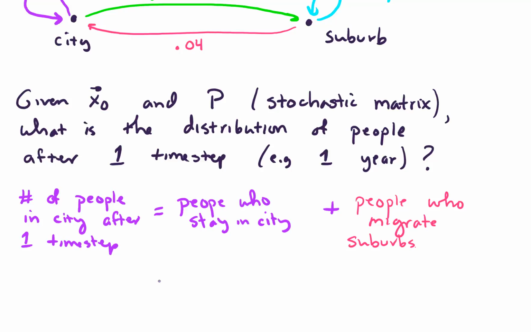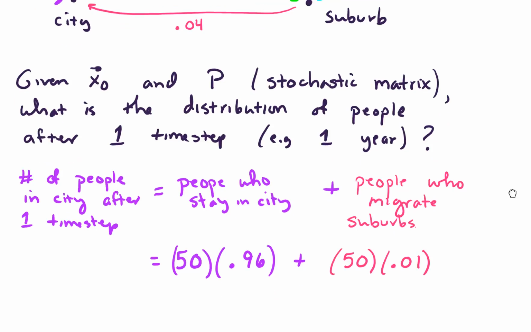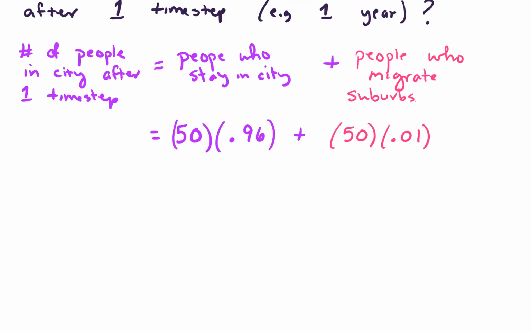So first of all, people who stay in the city. We have 50 million people in the city in this time step, and there's a 0.96 chance that they're going to stay living in the city. And we're going to add that to the people who were in the suburbs. There were 50 million of those people, and a 0.01 chance that the suburb dwellers will then move to the city. All right? This equals some number, which we'll compute in a minute. Let's head over to MATLAB to do that.